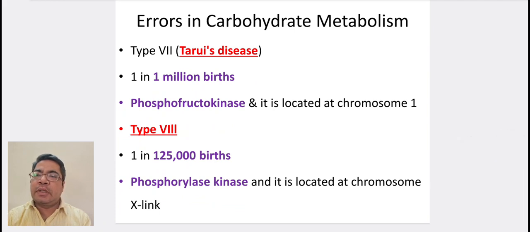Type 7, Tarui's disease. It occurs in 1 in 1 million births. It occurs due to deficiency of phosphofructokinase and it is located at chromosome 1. Type 8, 1 in 1 lakh 25,000 births. It occurs due to deficiency of phosphorylase kinase and it is located at chromosome X.